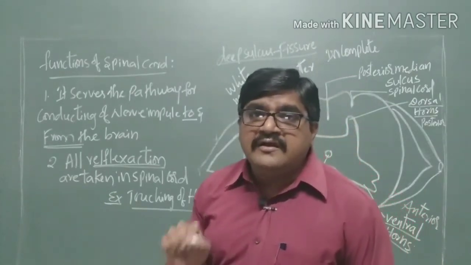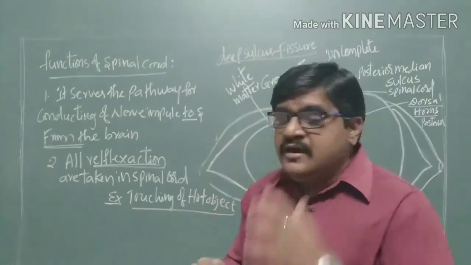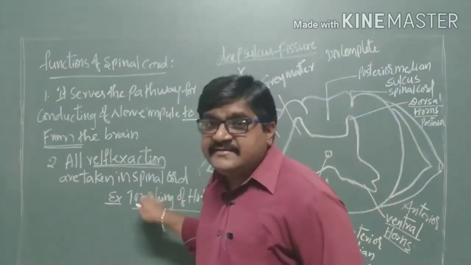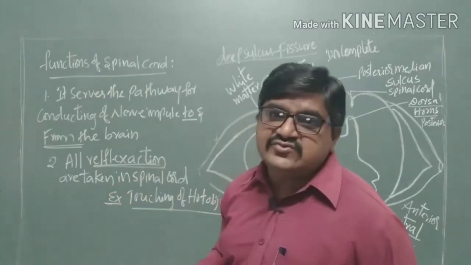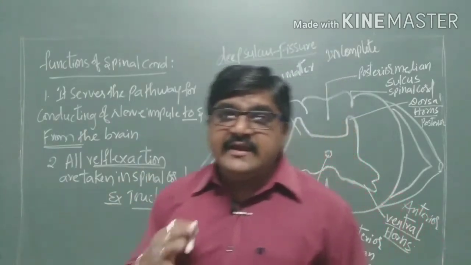So all reflex reactions are under the control of the spinal cord only. These are the two functions performed by the spinal cord.